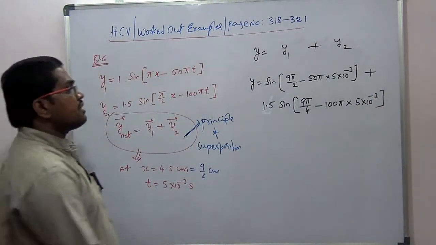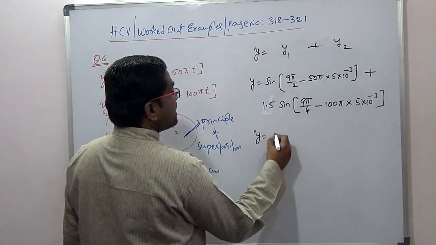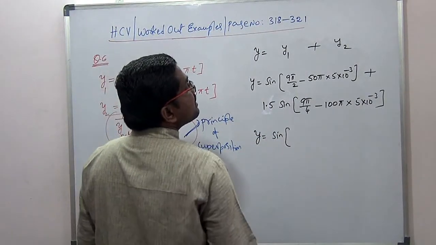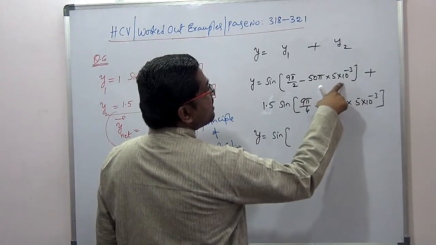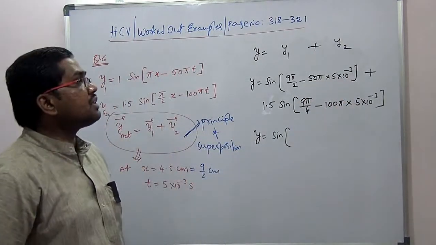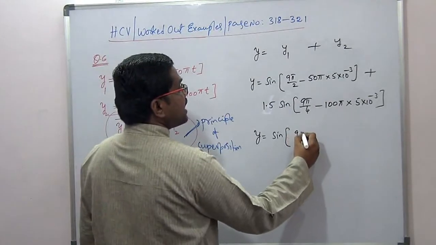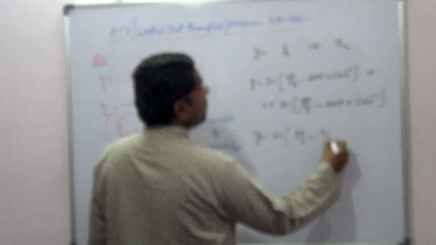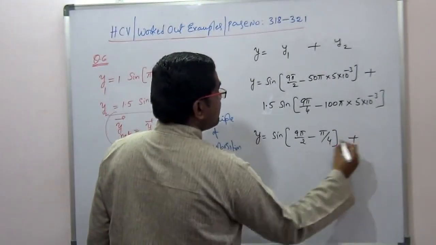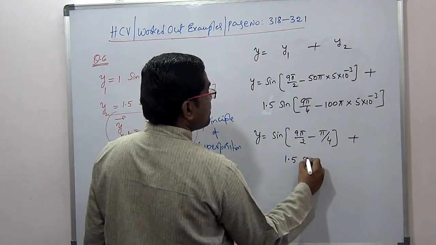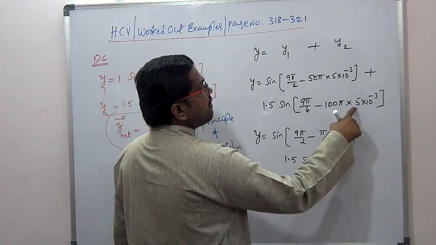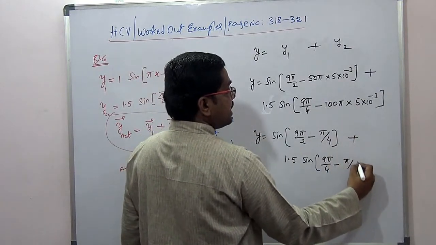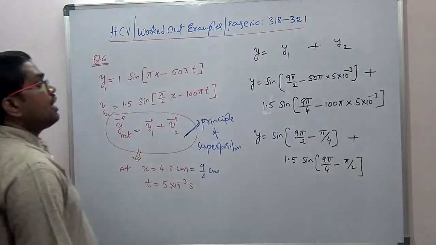Okay, so now substitute there and manipulate. Y is equal to sine of, so what I'll get here, 250 divided by 1000, will be pi by 4. So 9 pi by 2 minus pi by 4 plus 1.5 into sine of 9 pi by 4 minus 500 by 1000, that will come as pi by 2. Okay, so now you manipulate that.